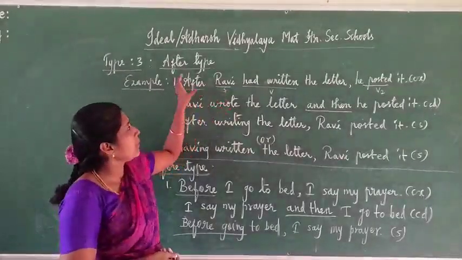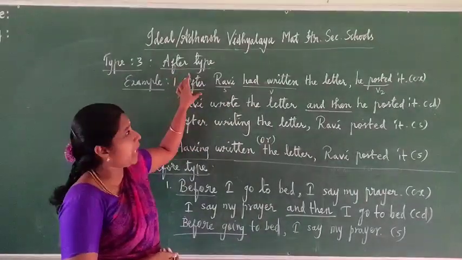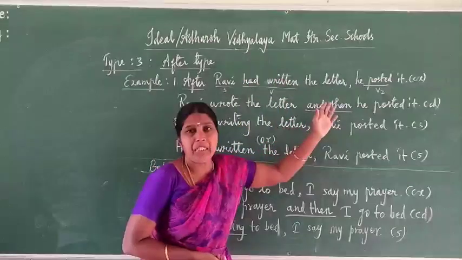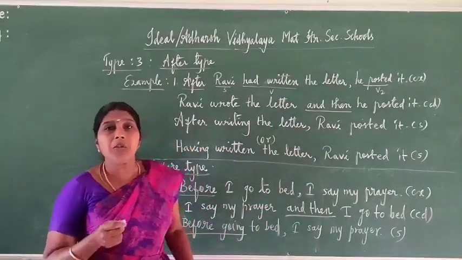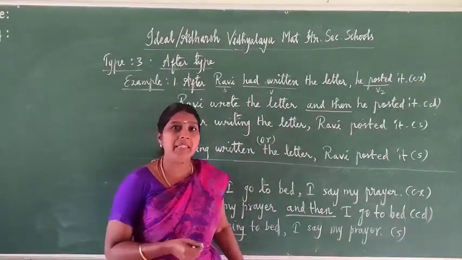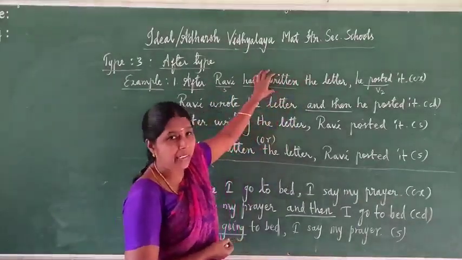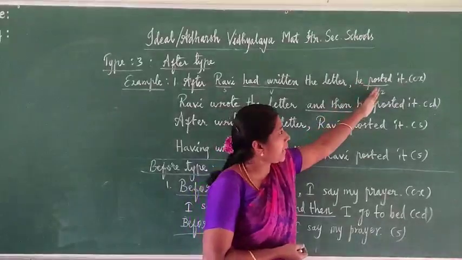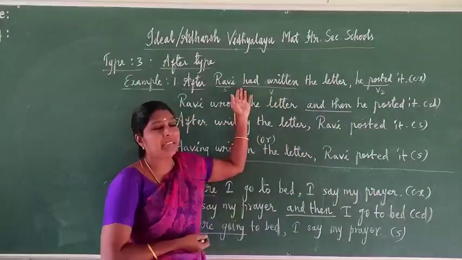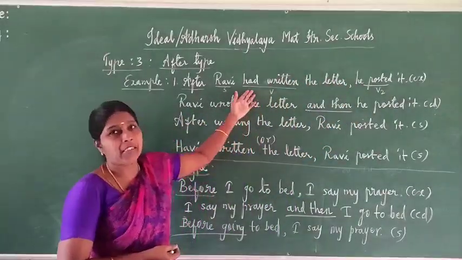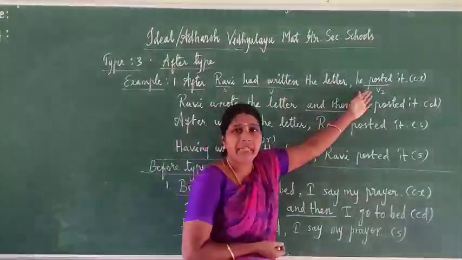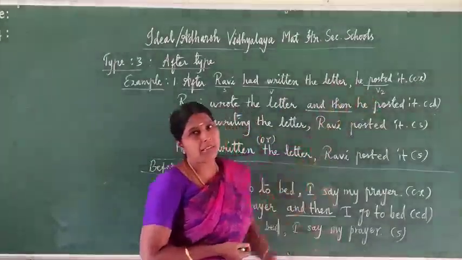Already I told you, with after, both sentences are in past form, so we have to find out which took place earlier. Here, had written the letter is the first incident: he wrote the letter and then he posted it. This is the second incident. So for the first incident, we have to write with past perfect tense. For the second one, we have to use simple past tense.